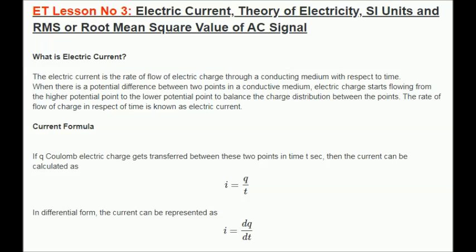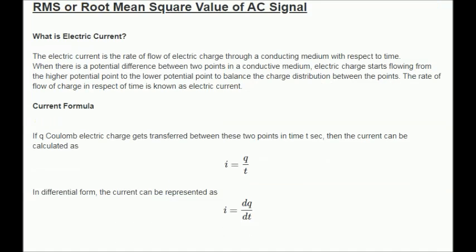What is electric current? The electric current is the rate of flow of electric charge through a conducting medium with respect to time. When there is a potential difference between 2 points in a conductive medium, electric charge starts flowing from the higher potential point to the lower potential point to balance the charge distribution between the points. The rate of flow of charge in respect of time is known as electric current.